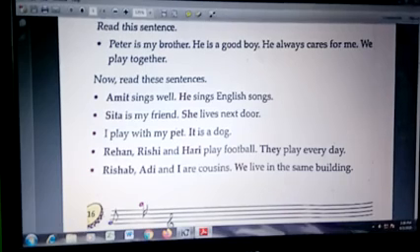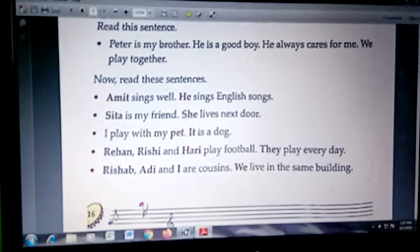Okay. Then, Rehan, Rashi and Hari play football. They play every day. Now look here, the pronoun they is used, because here more than one person is there: Rehan, Rashi and Hari. So three boys are here, so we have used they. Always remember that they is used in place of more than one person.